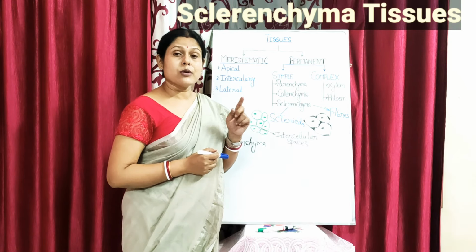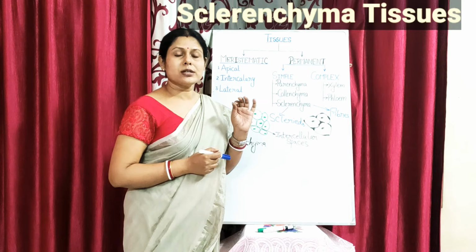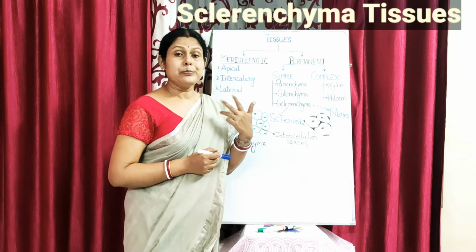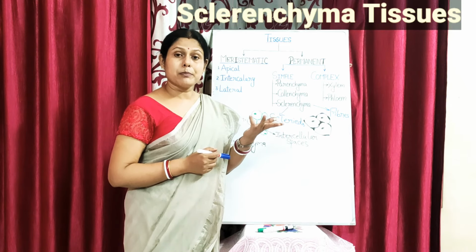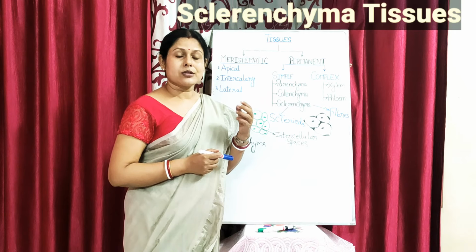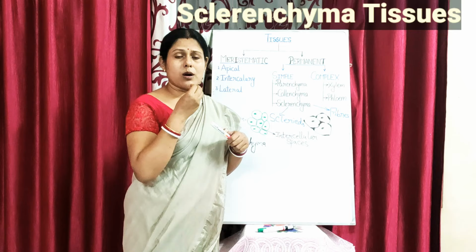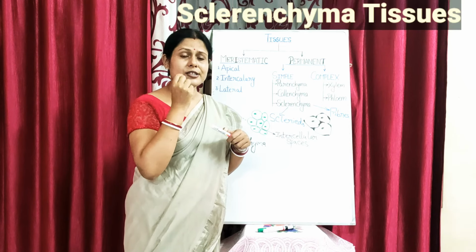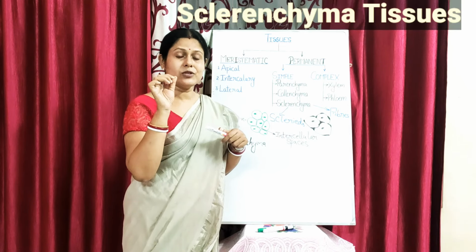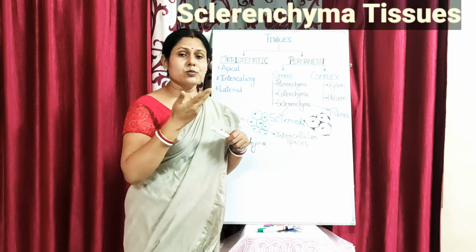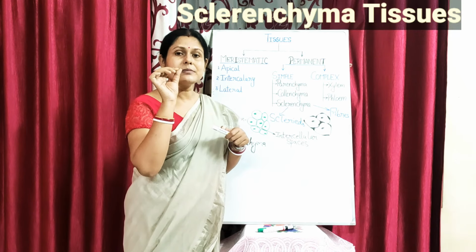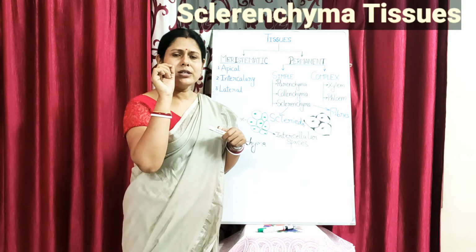They are also found in certain fruit pulps. What are these fruit pulps? Guava, pear, sapota. Guava, all of us have eaten it. When you eat the guava, you find a kind of texture in your mouth which is grainy, not soft, not smooth, not pulpy. It has some gritty, stony, hard nature.